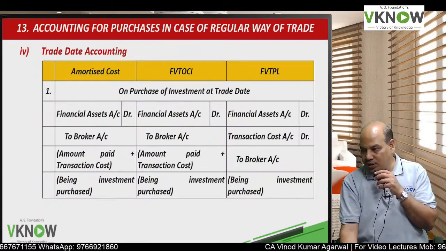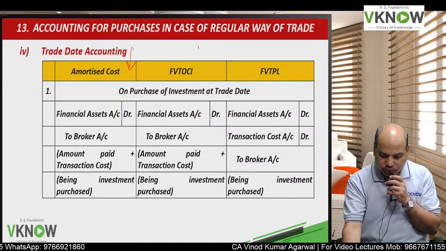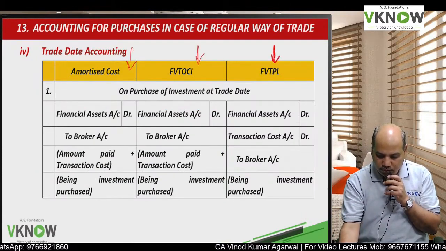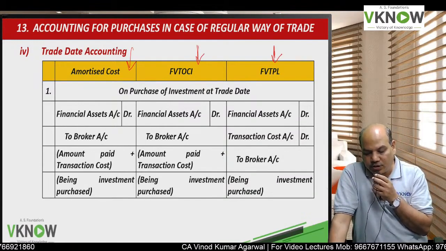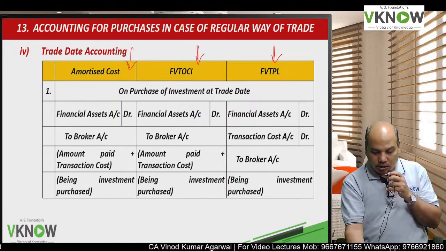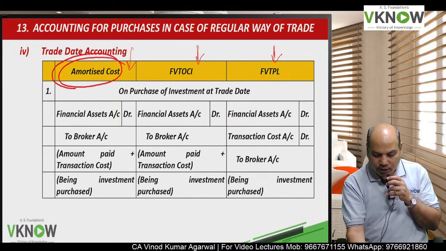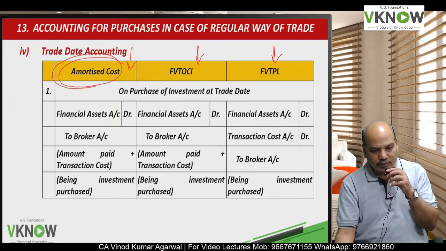Now for simplicity, we have to divide into 3 columns. Accounting for purchase in case of regular way of trade. Even a debt instrument can be purchased in regular way of trade.